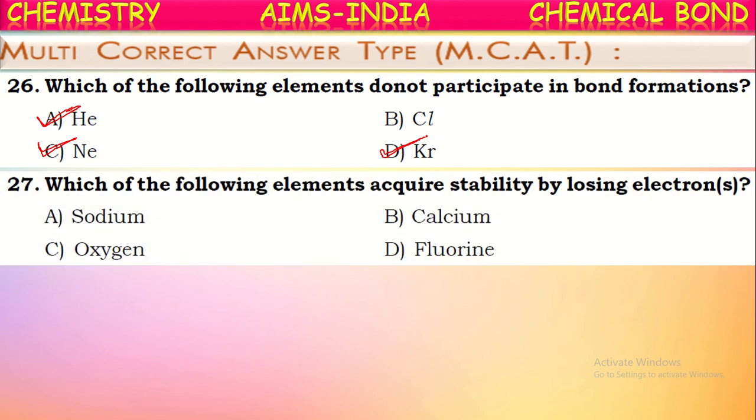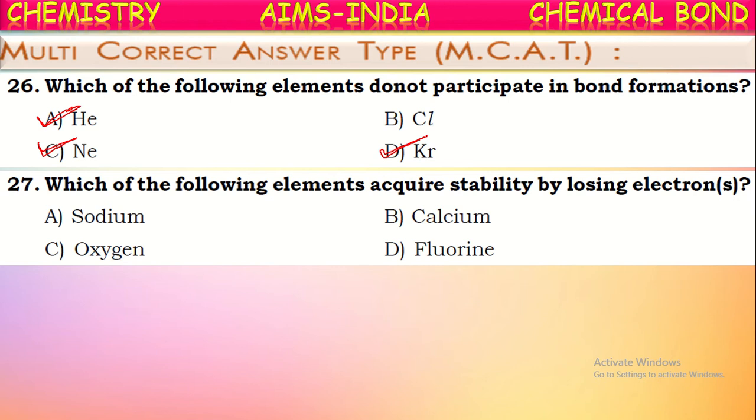Okay, next one. Which of the following elements acquire stability by losing electrons? Yes, generally the elements which come under metals, having one or two or three valence electrons, lose those electrons and form cations. So generally metals lose electrons and form cations.